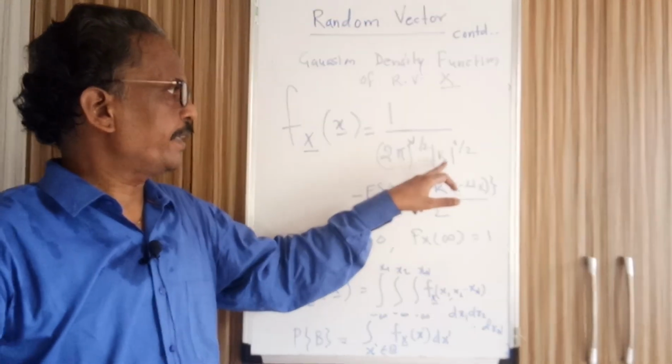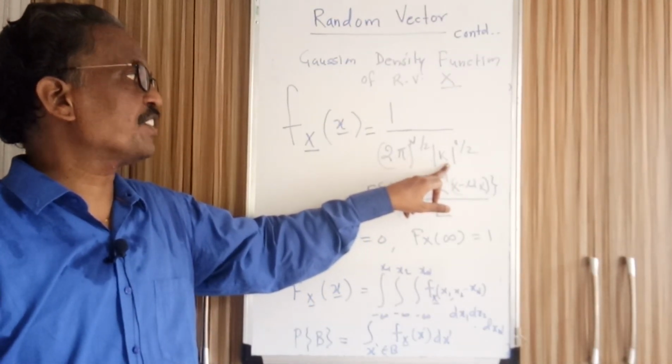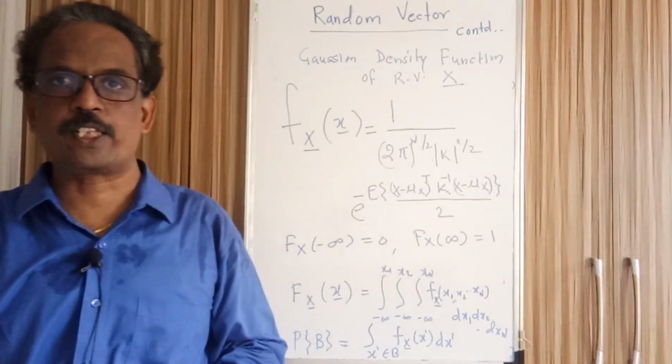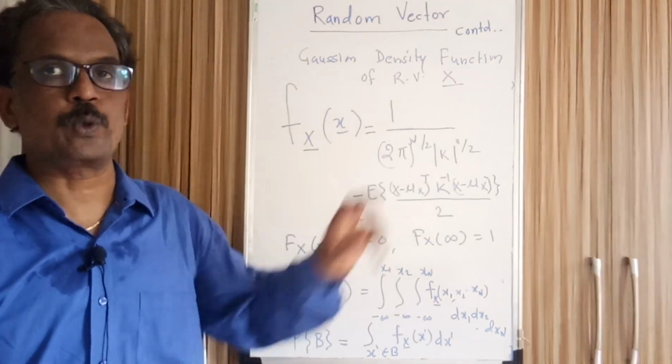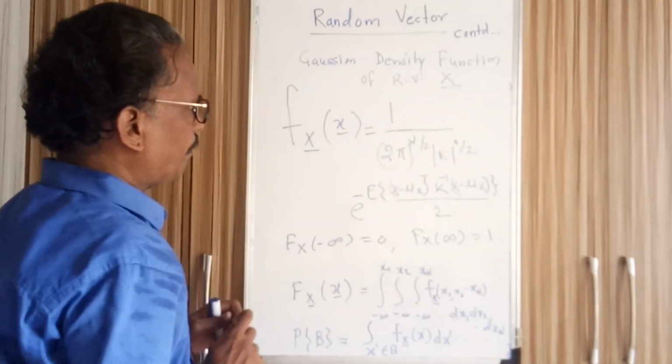Here you can talk about the determinant of matrix K, where K is a covariance matrix. The determinant of the covariance matrix is a scalar value, and then the square root of that, so the determinant of the covariance matrix raised to 1 by 2.